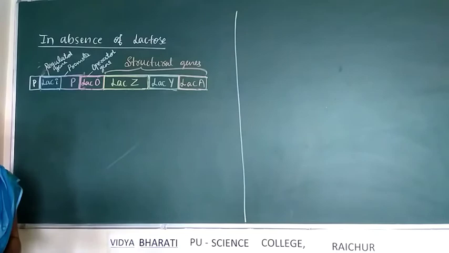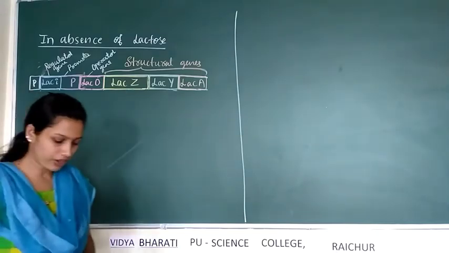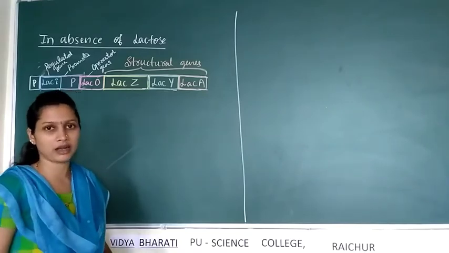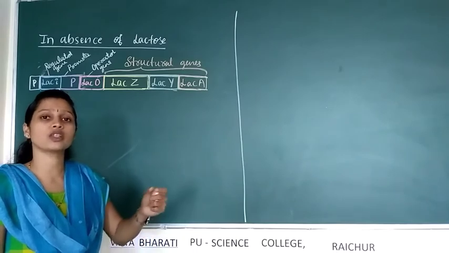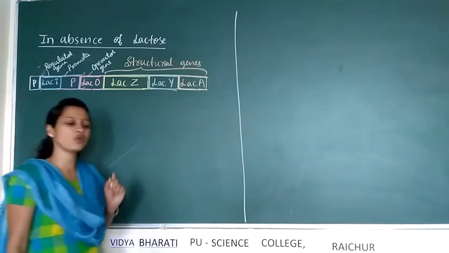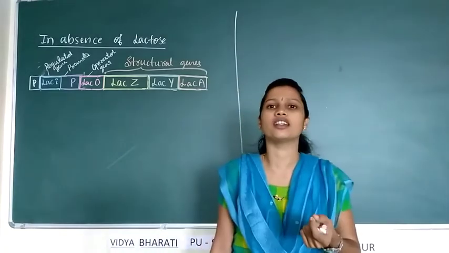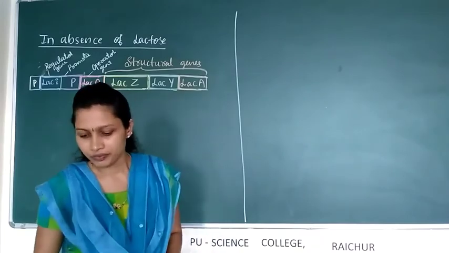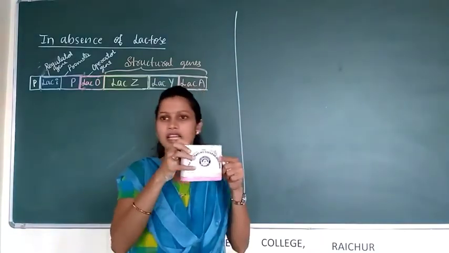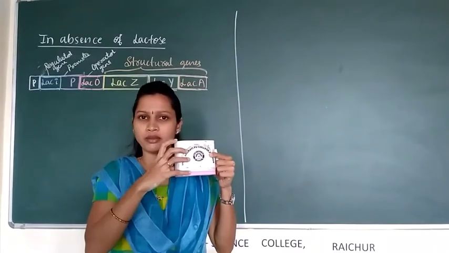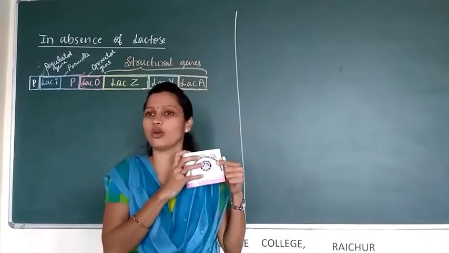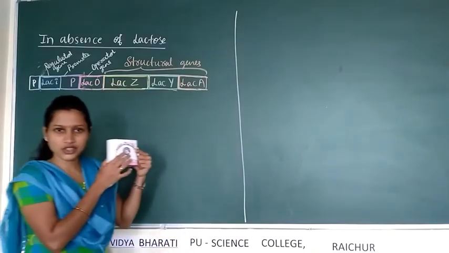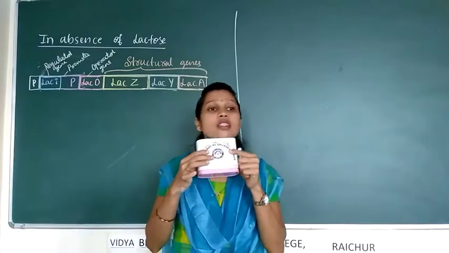What happens in the absence of lactose? Means we are growing the bacteria E. coli in the culture medium in which lactose is absent. Instead of lactose we are using some other sugar as an energy source. For example, consider this is a culture medium, and inside this we are growing E. coli, and in this culture medium lactose is absent.